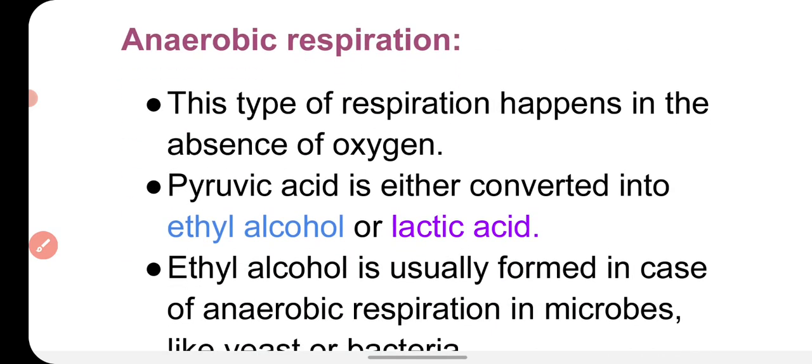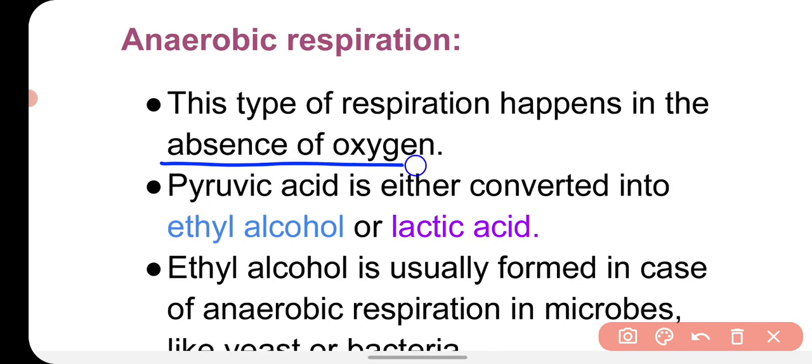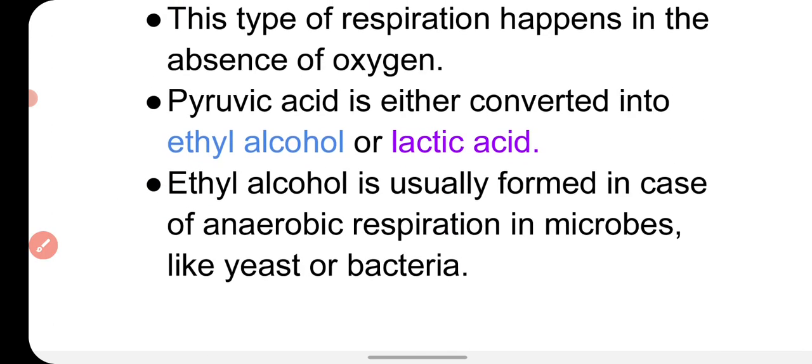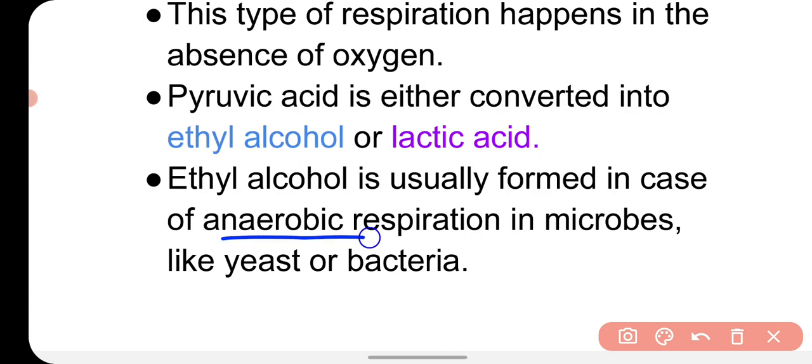Anaerobic respiration takes place in the absence of oxygen, and here the pyruvic acid is either converted into ethyl alcohol or lactic acid. Because there is an absence of oxygen, the pyruvic acid doesn't break down completely, so some byproducts are formed. Two byproducts can be formed, either ethyl alcohol or lactic acid. Ethyl alcohol is usually formed in case of anaerobic respiration in microbes like yeast and bacteria.